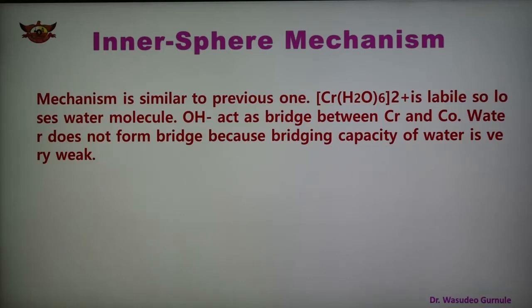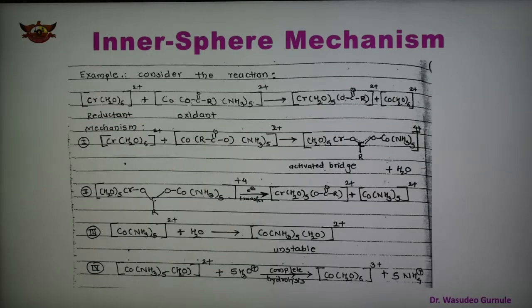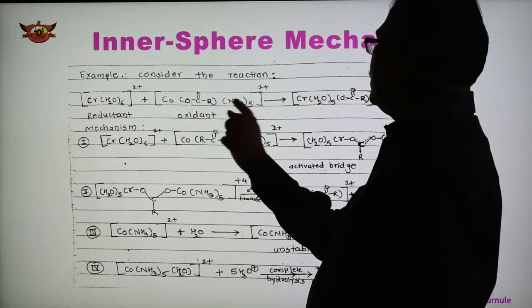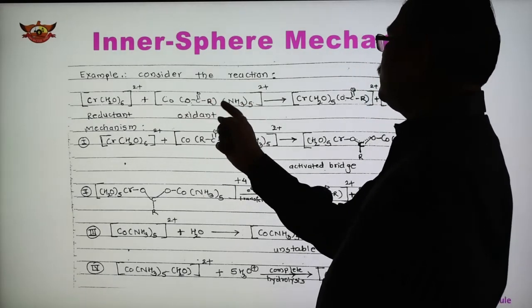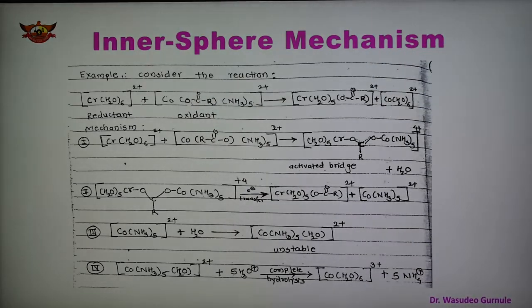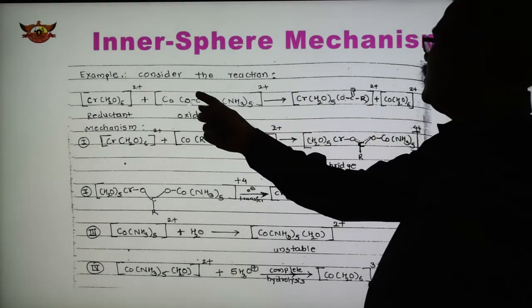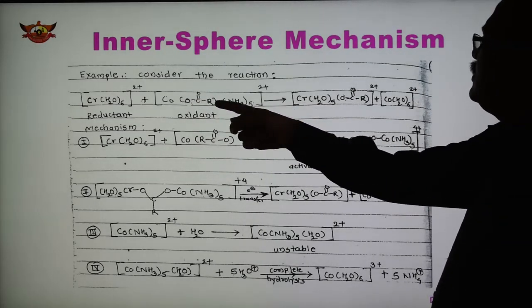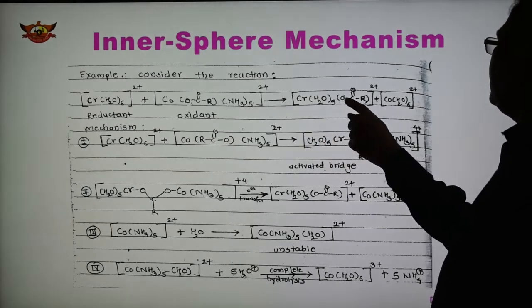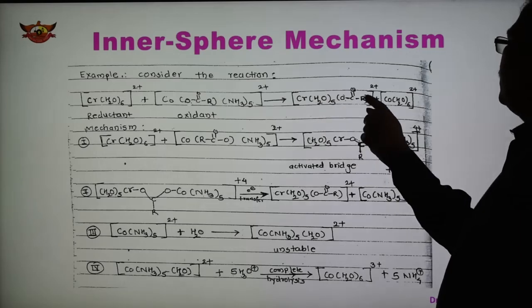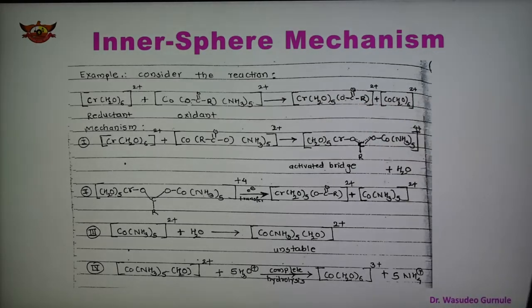The next slide shows the mechanism of the 4 steps. Consider the reaction where this is the reductant, this is the oxidant, and here is the NH3 group and the RCOO ester group, which acts as the bridge. When the reductant and oxidant react, this ligand goes with the chromium, forming these 2 products.